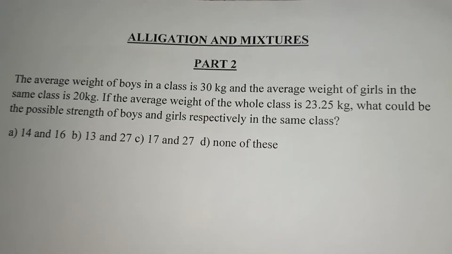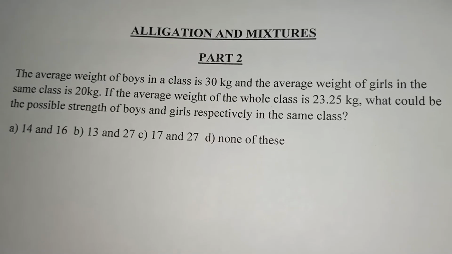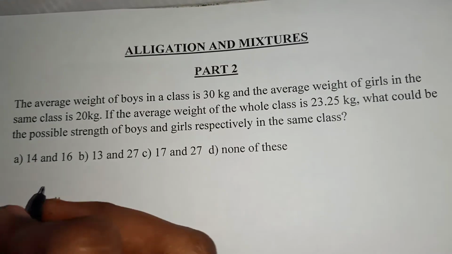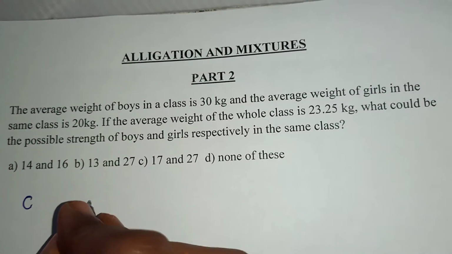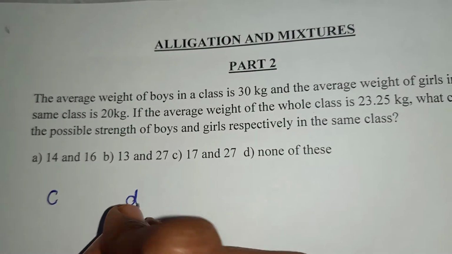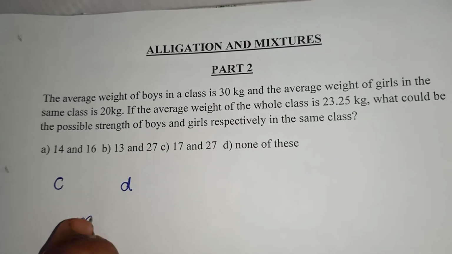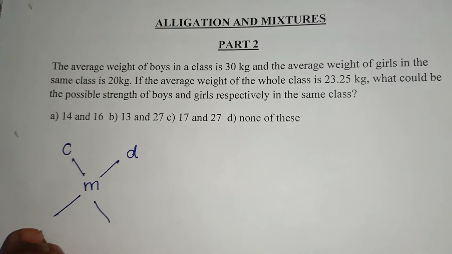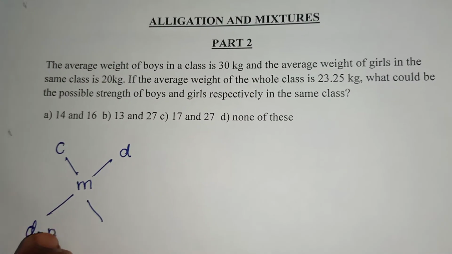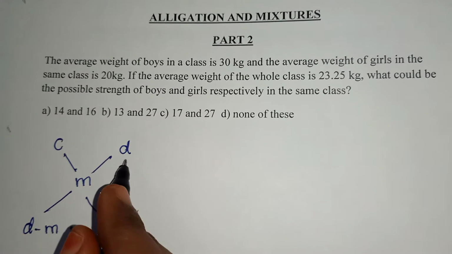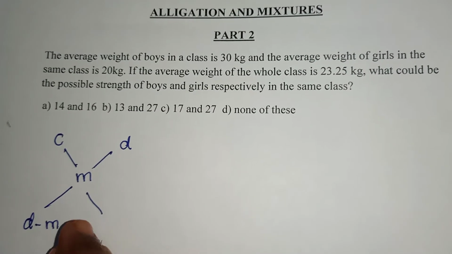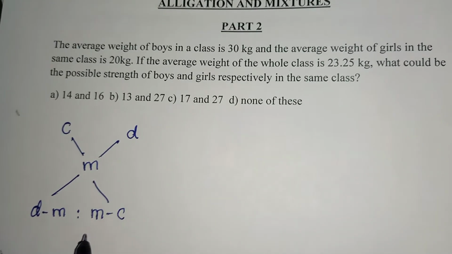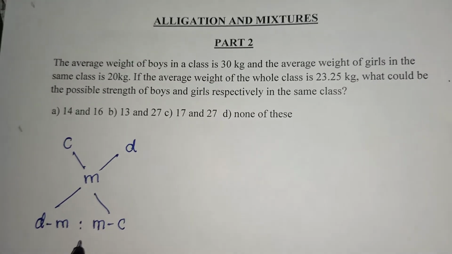In the previous video, we have learned the basic formula of alligations and mixture with some examples. Let us see the format again. The cheaper value is mixed with the dearer quantity to get the mixed quantity, right? So, the cheaper quantity rate will be the dearer quantity minus the mixture quantity, and the dearer quantity value will be the mixture quantity minus the cheaper quantity. This is the general format we will be using to solve alligations and mixture.